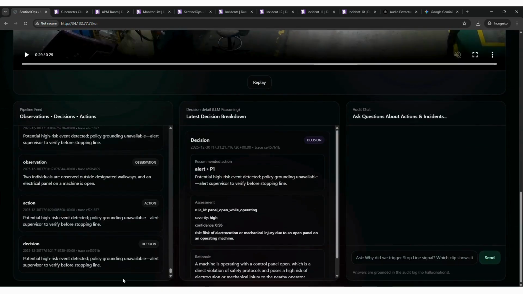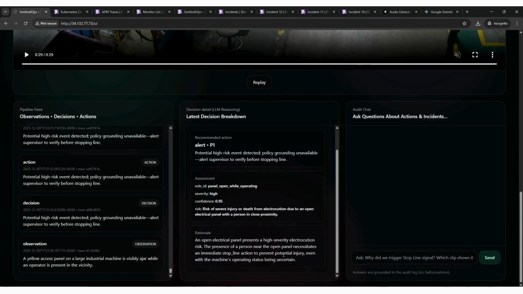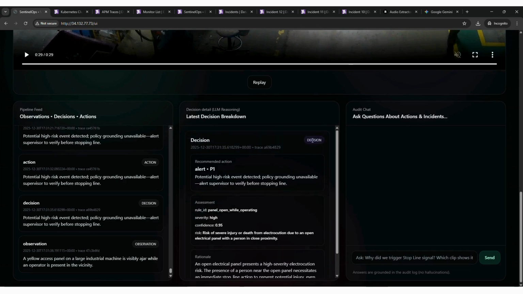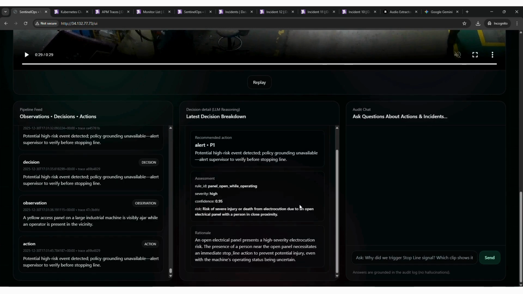If I were to go down here is the live event stream. First we generate observations, then decisions, and then actions. And every decision comes with a structured rationale from Gemini. For example, we are seeing here that a panel opening while operating rule ID has been detected, and it gives you a rationale why it generated the specific decision of stopping the line or taking a particular action over here. And this is the chat over here, so we can ask it why did you trigger a stop line signal recently, or what was wrong, and so on.